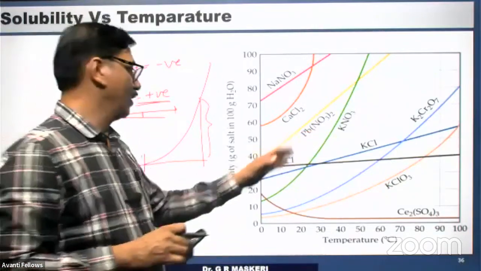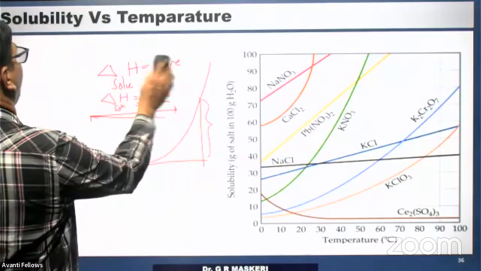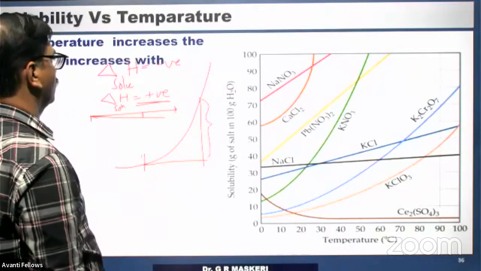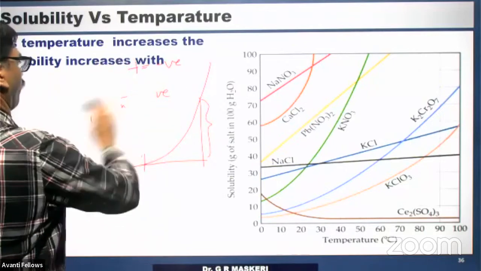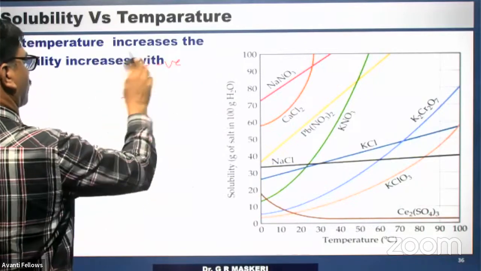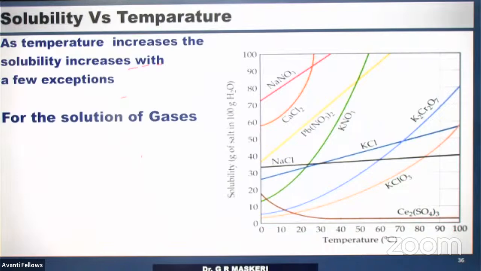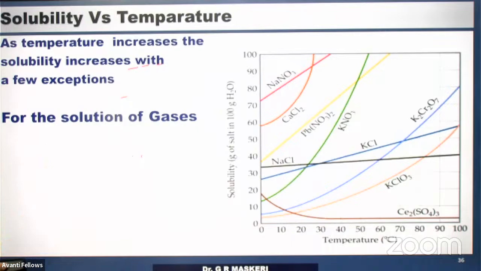So this is how we understand how temperature changes solubility. As temperature increases, the solubility increases, with few exceptions. Normally it increases, with few exceptions. Cesium sulfate is an exception.